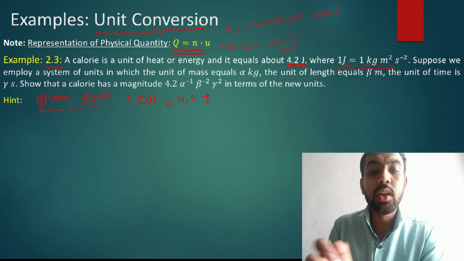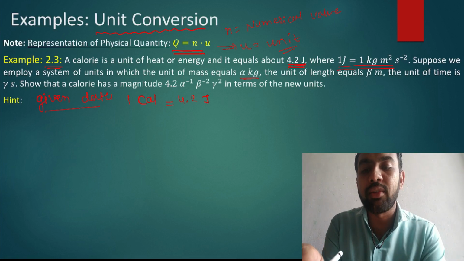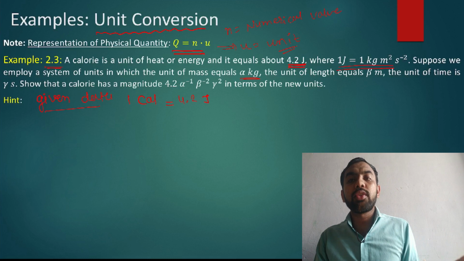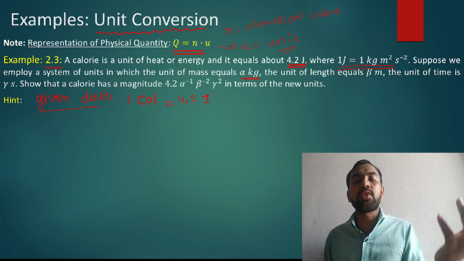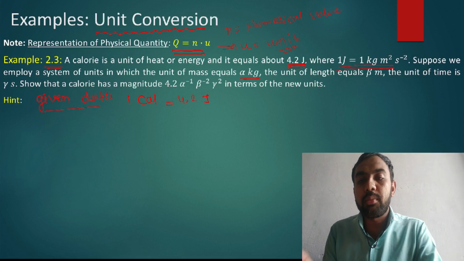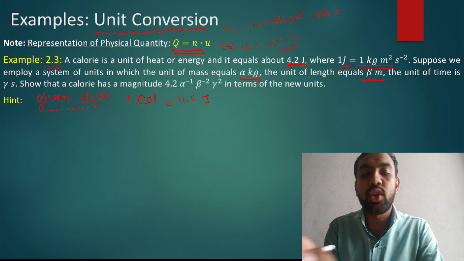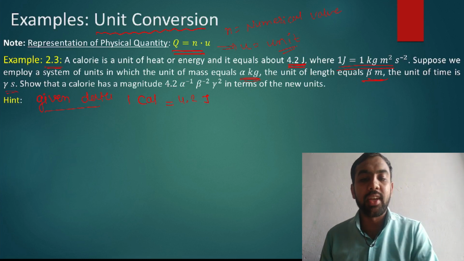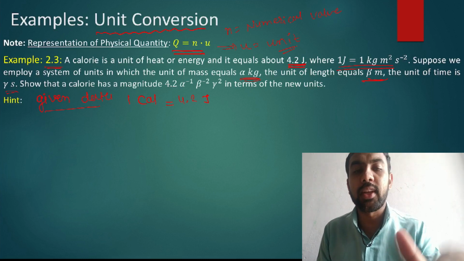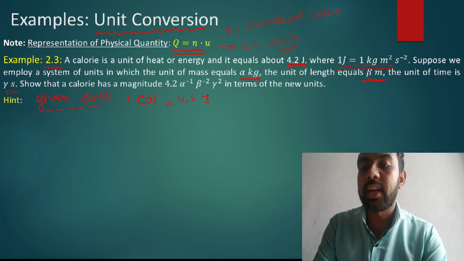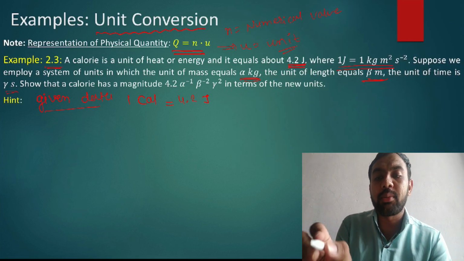Okay, suppose we employ a system of unit in which the unit of mass is equal to alpha kg. We change the system, like the SI system or CGS system, and generate a new system in which the unit of mass is alpha kg, unit of length is beta meter, and unit of time is gamma second. Then what is the calorie? You just find the calorie. Very simple case. You solve this example by this equation.